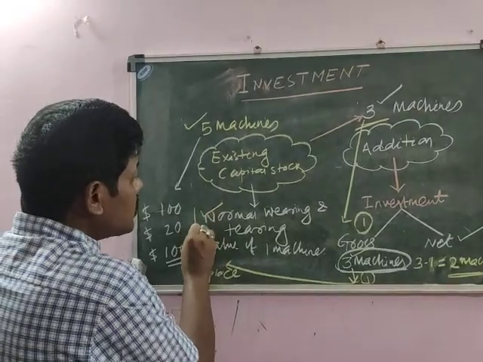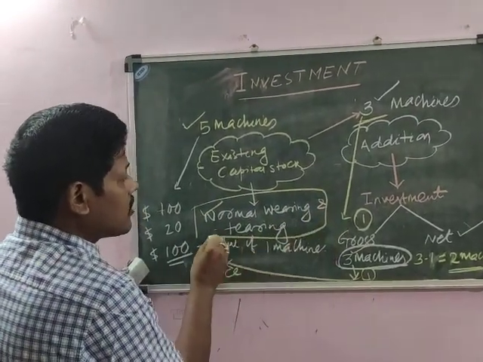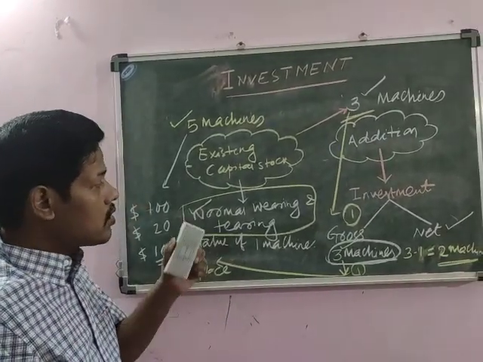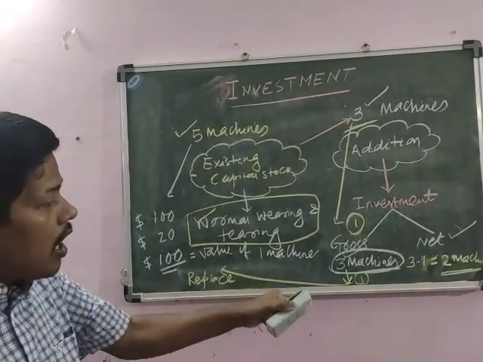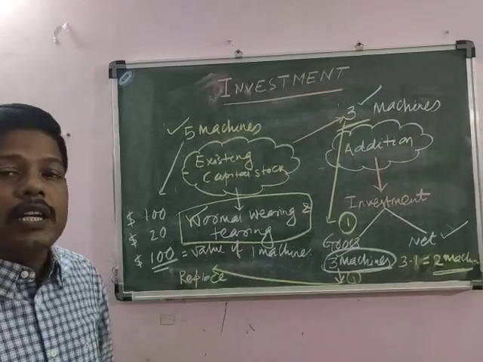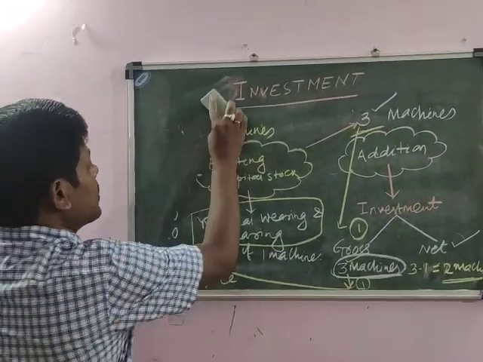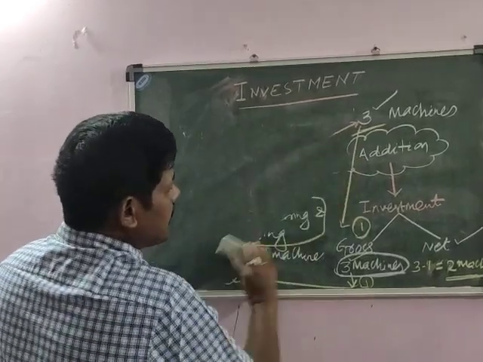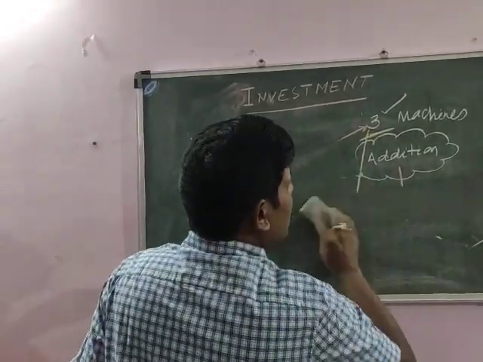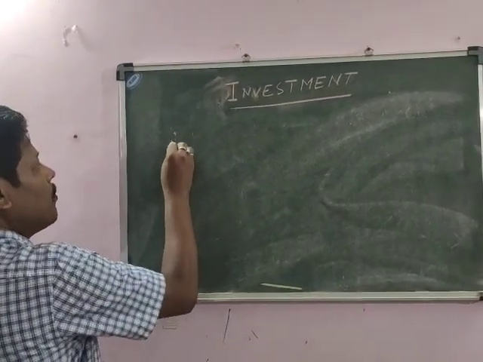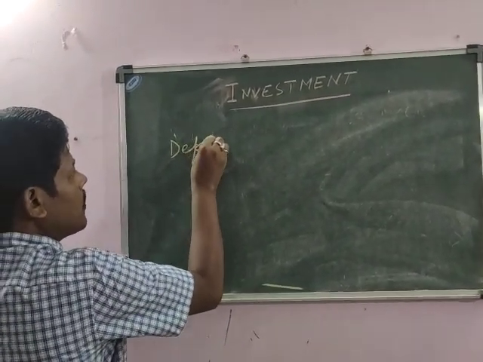This normal wearing and tearing charges, or the maintenance charges, or the cost of the replacement investment, is called depreciation.